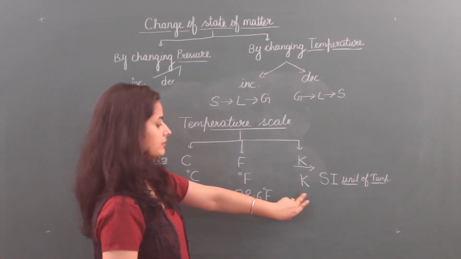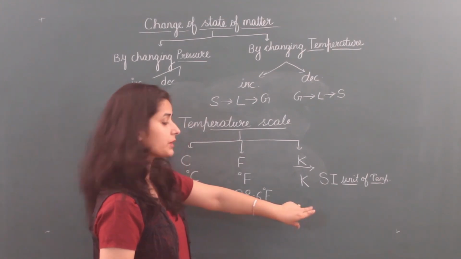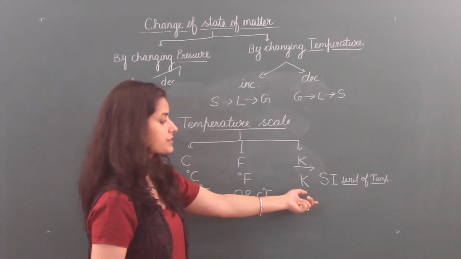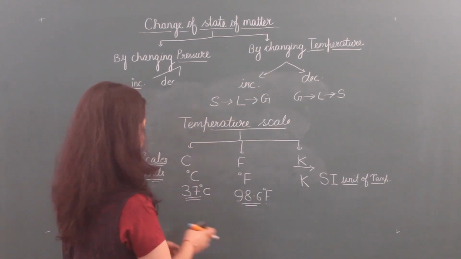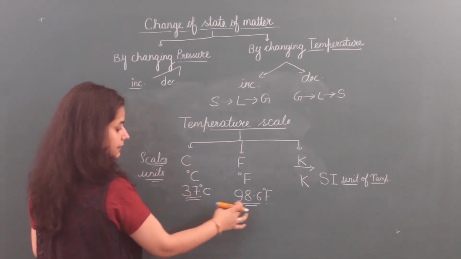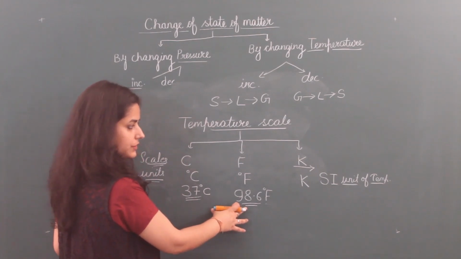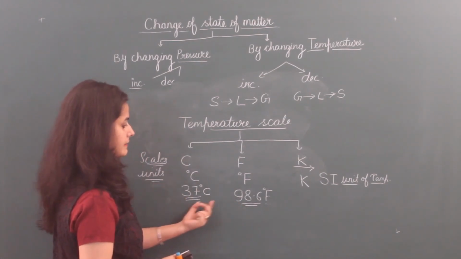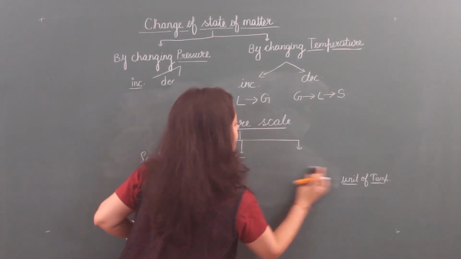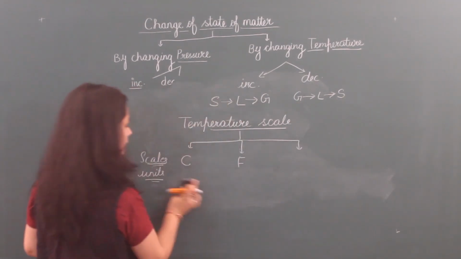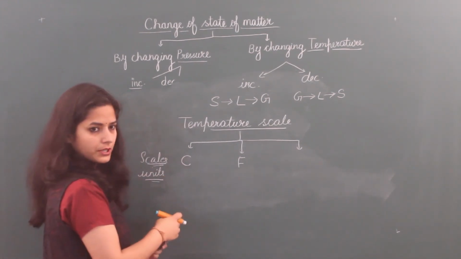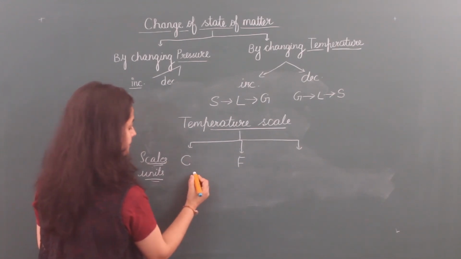And in Kelvin, we are not checking our temperature, but we can convert it, that I will tell you later. Kelvin is used in laboratories mostly. So these are the human body temperatures on the Celsius and Fahrenheit scales. In lower classes also you have done how to convert Celsius into Fahrenheit and Fahrenheit into Celsius.